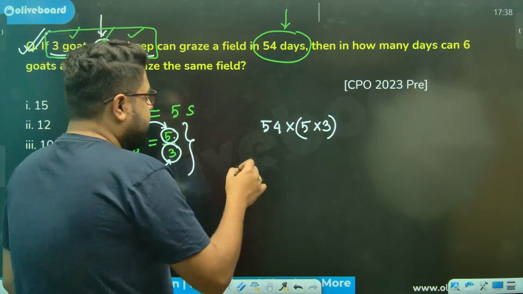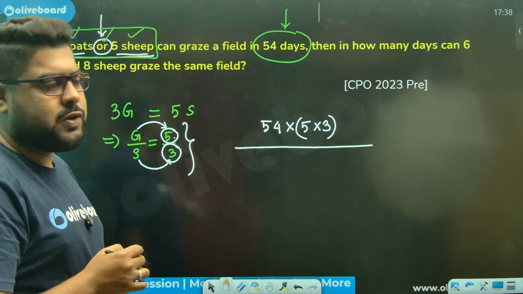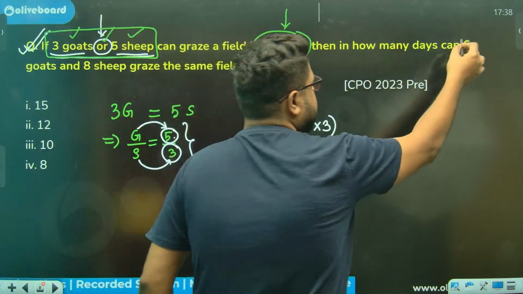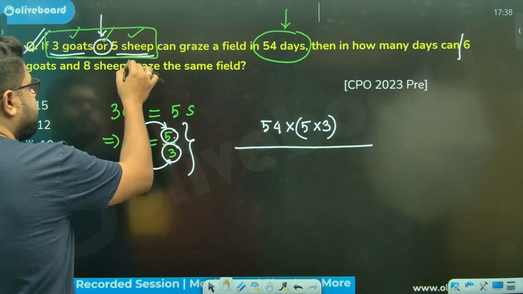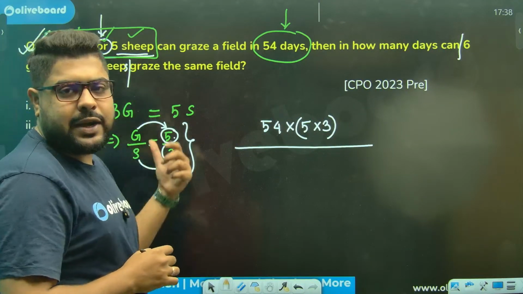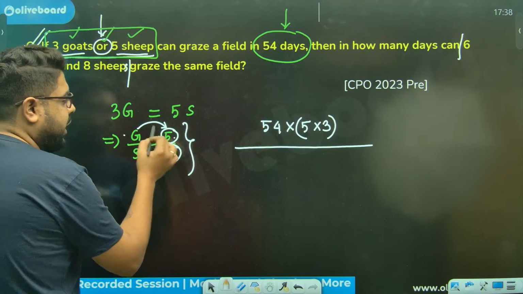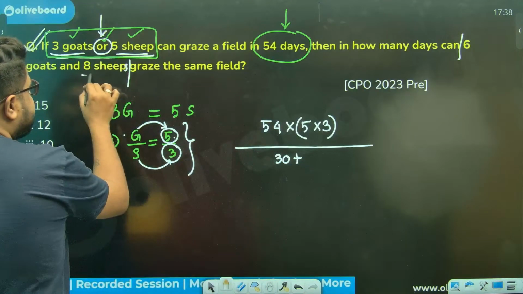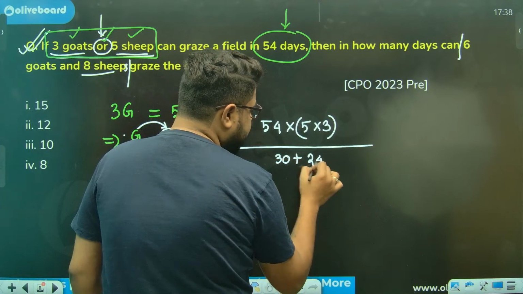Now, who will complete this total work? Who will eat this total grass? 6 goats and 8 sheep. Let's see their efficiency. 6 goats' efficiency is 6 into 5, that is 30. Plus 8 sheep's efficiency, 3 into 8, is 24.